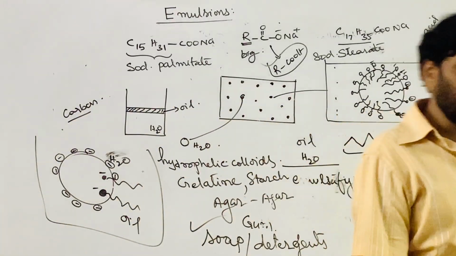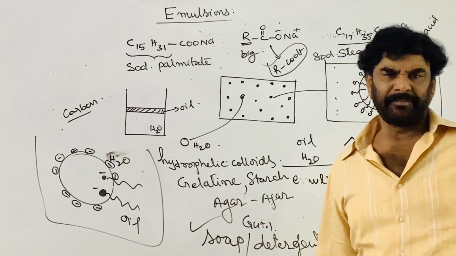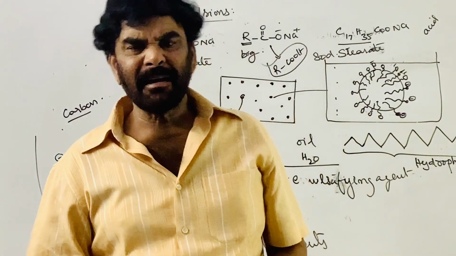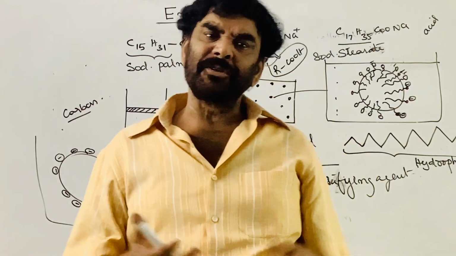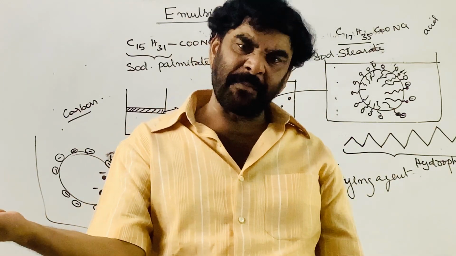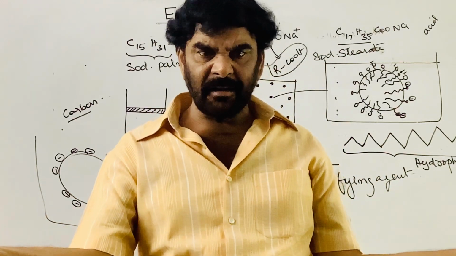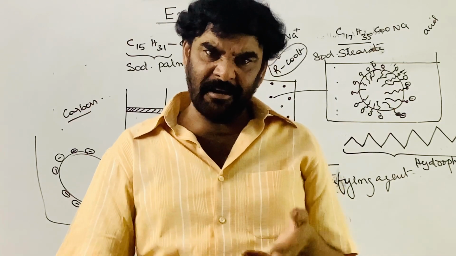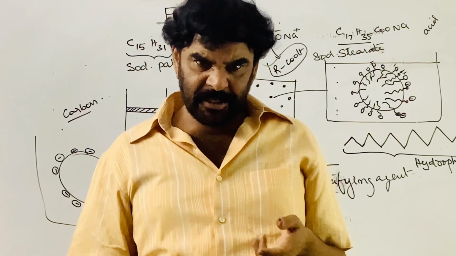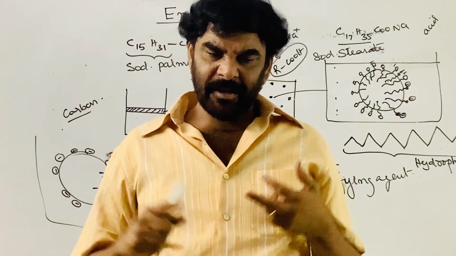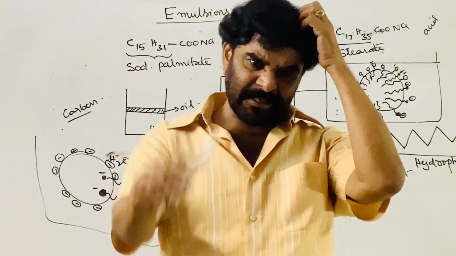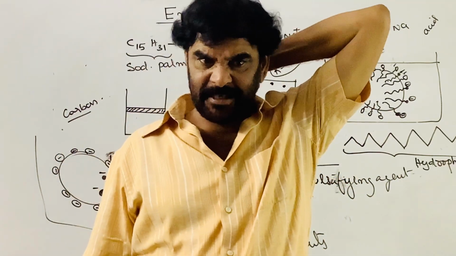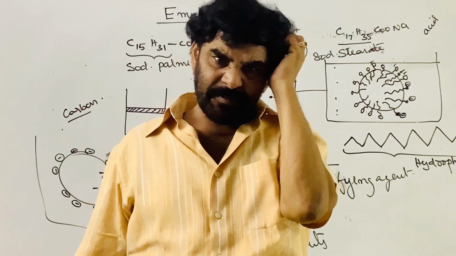See, this is something about the emulsions. What are the properties of the emulsions? Emulsions are nothing but colloidal solutions. They show all colloidal properties, no speciality at all. They show the Brownian movement, they show the Tyndall effect, they are heterogeneous systems, the particles are not visible to the naked eye and can be seen under the ultramicroscope. They show electrophoresis and electroosmosis.